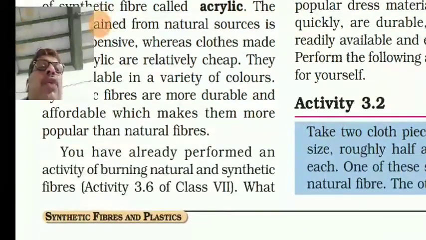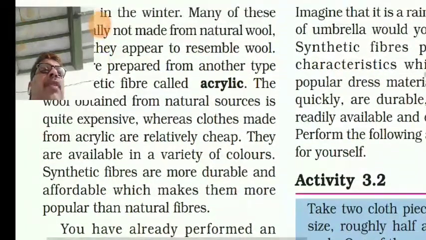You have performed an activity of burning natural and synthetic fibers in the previous classes.